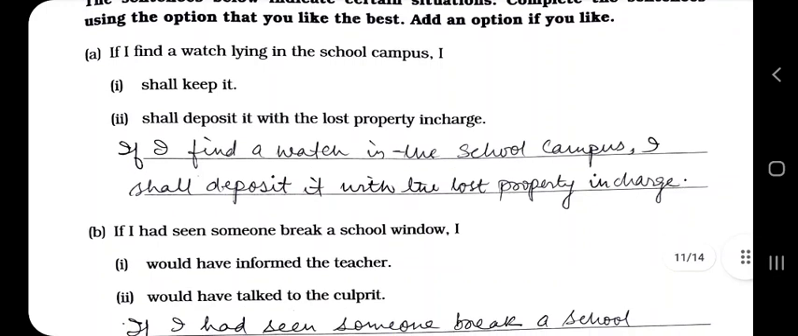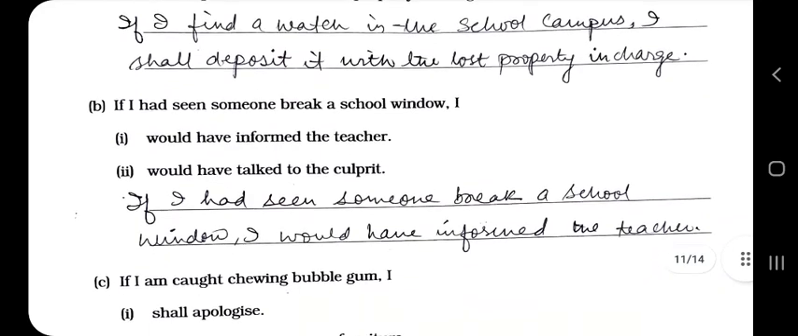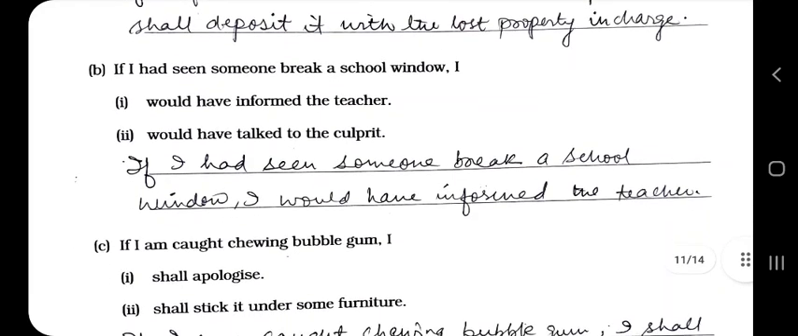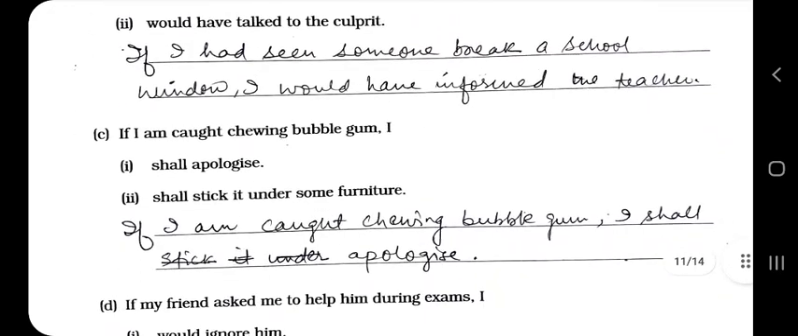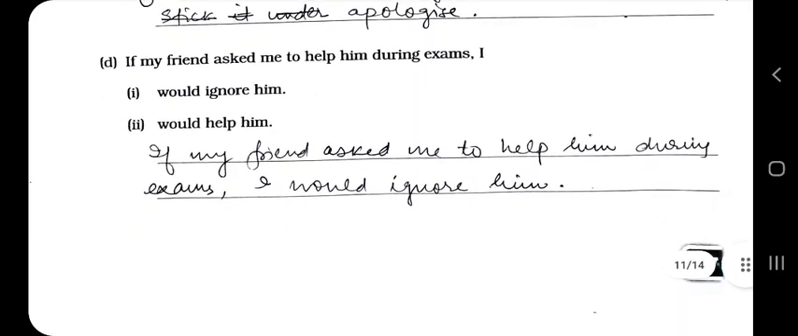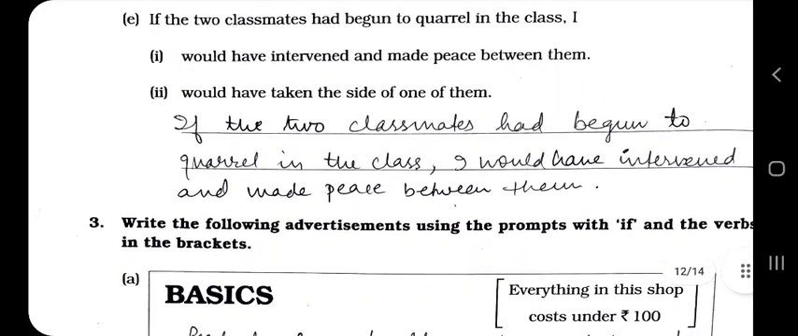Now frame the sentence. If I find a watch in the school campus, I shall deposit it with the lost property in charge, or I will give it to the teacher or your class teacher, whoever. Now if I had seen someone break a school window, I would have informed the teacher. I would have talked to the culprit. नहीं भाई, पहले teacher को inform करना है. That will be the most appropriate thing you could do. So this can be done by you. This one is very easy.